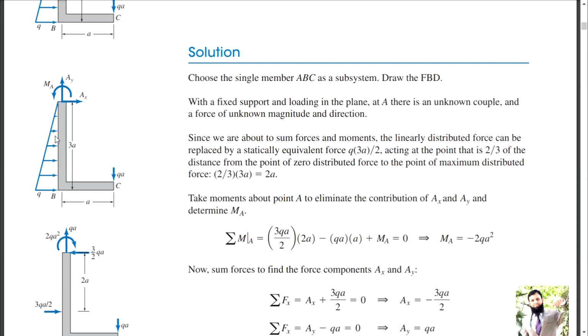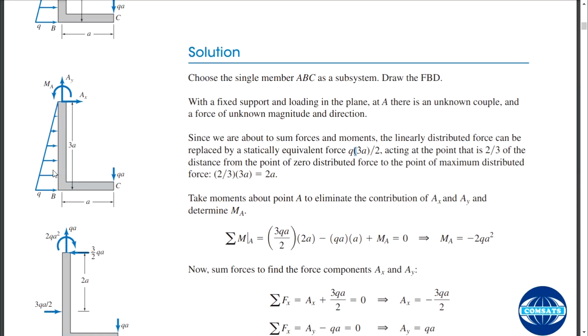How? For its magnitude you have to calculate the area of this shape, 1 by 2 base into height. This is its height Q and this is its base 3A. So 1 by 2 multiplied by Q into 3A, which summarizes to Q into 3A divided by 2. It acts at the point that is 2 by 3 of the distance from the point of zero distributed force to the point of maximum distributed force.